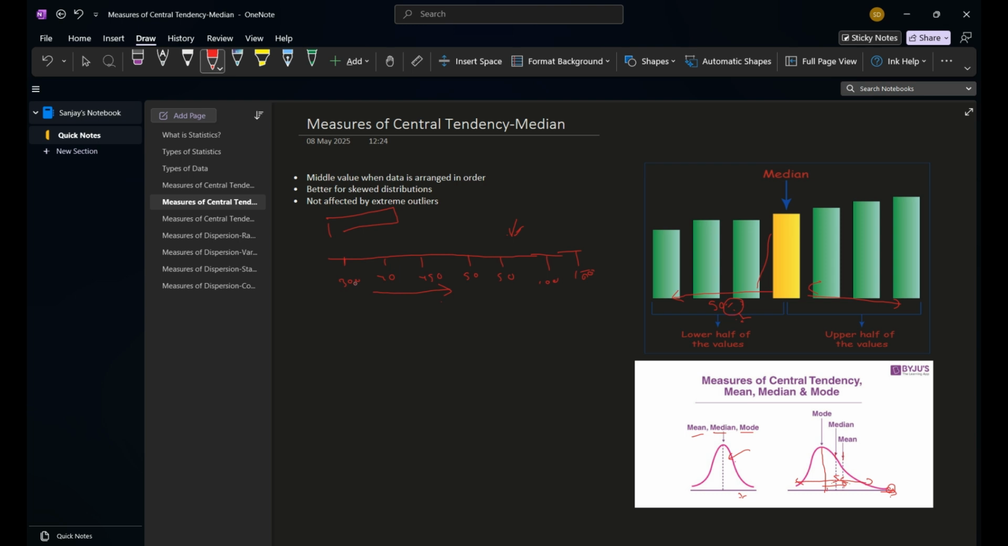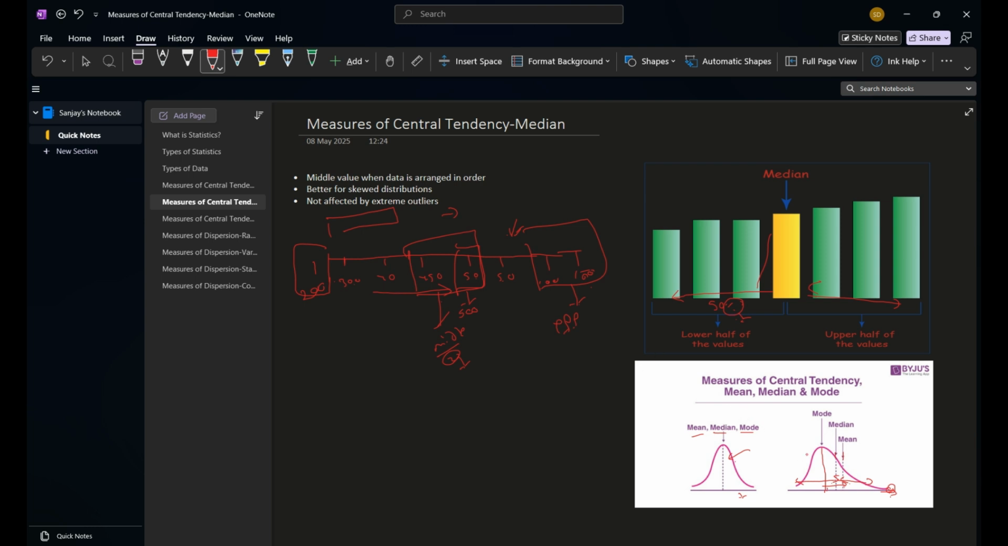Like here, now we have 1, 2, 3, 4, 5, 6, 7. So this 4 will be the median. Now, if you have one more, in that case, I will be using the mean of the middle two values. The outliers will be at the extreme itself. If it is in the negative extreme or in the positive extreme, there will be no effect of the outlier. So it is very commonly used for measuring the central tendency.